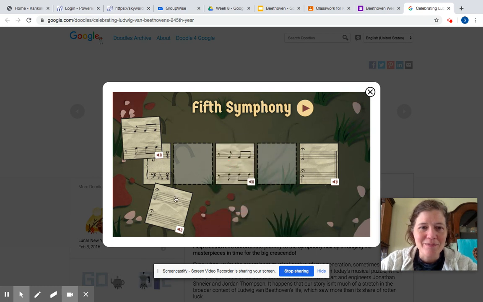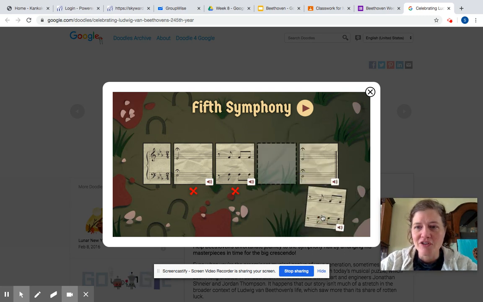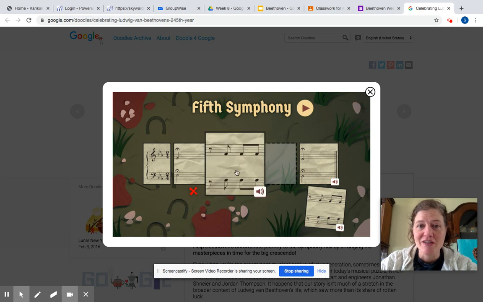Now, Miss Elsie played with this earlier, and I kind of know where the squares go, but just to show you what happens. Oh no, I got them wrong. So the one I got right, which I knew went at the end because of the double bar lines, it gave me a little check. So the other ones have an X. So to switch them around, all you do is just click on it and drag it off.